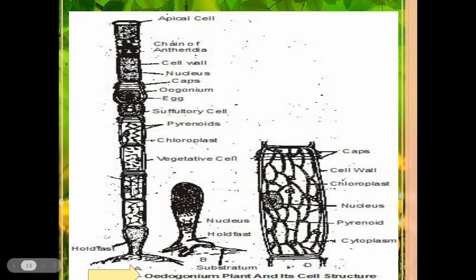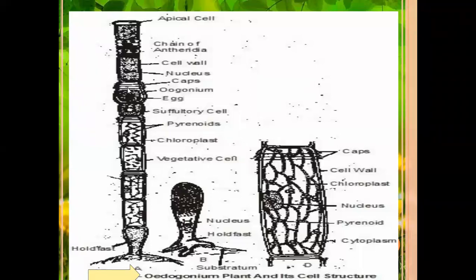Some cells are of normal structure. The vegetative cells are divided into cap cells and normal vegetative cells.